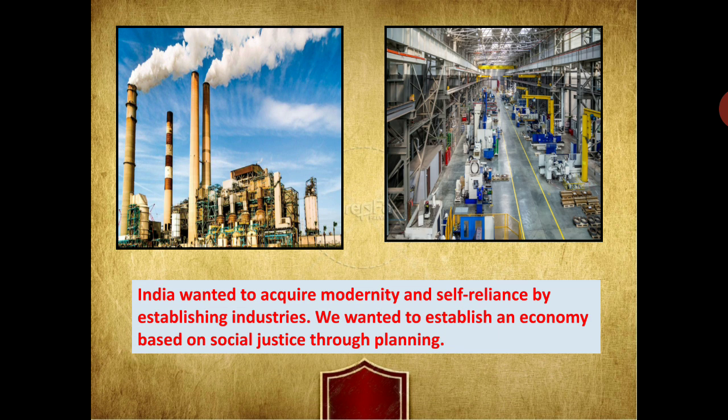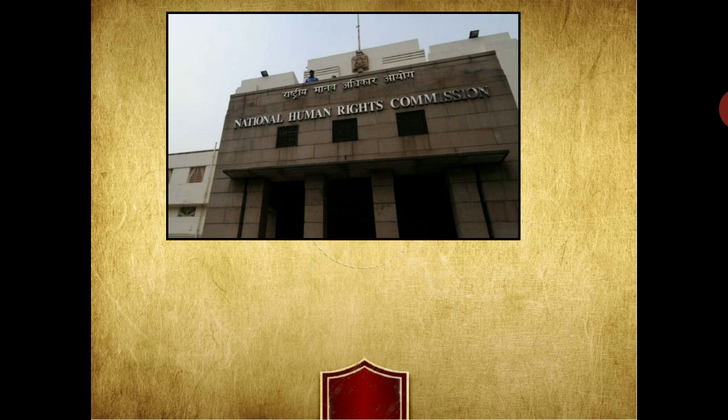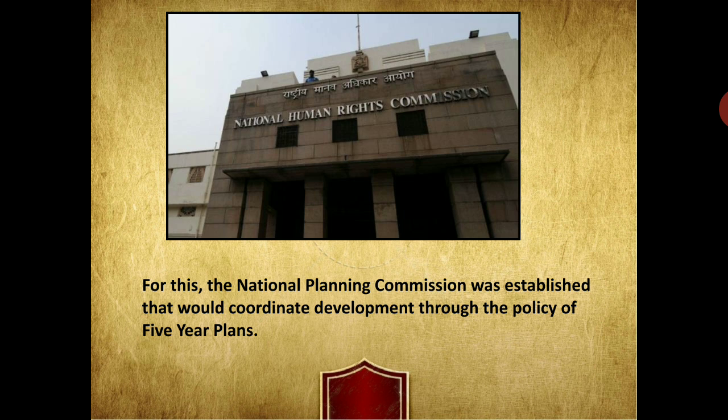That is, we wanted to establish an economy based on social justice, but this can only be achieved through planning. For this, the National Planning Commission was established to coordinate development through the policy of the 5-year plan. Now, what was this 5-year plan?